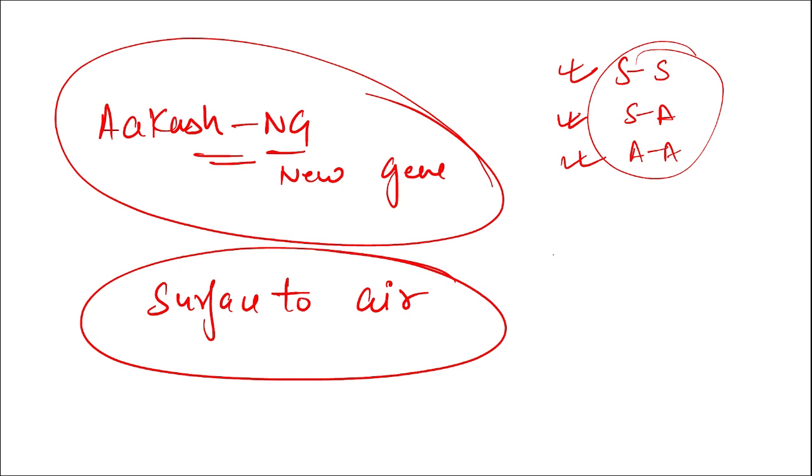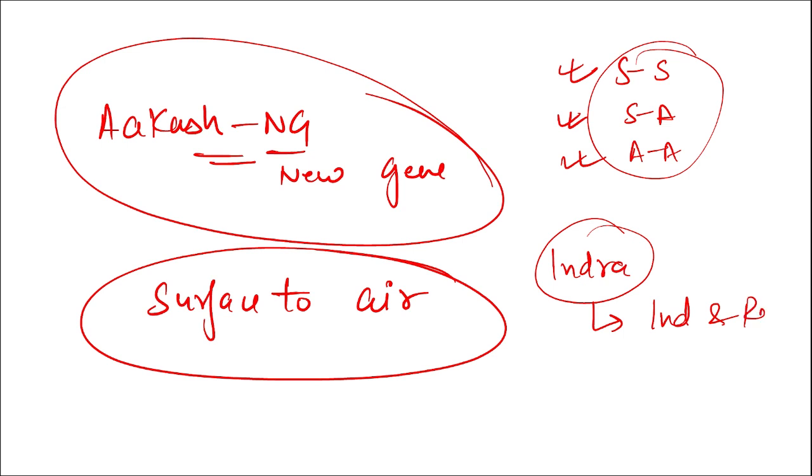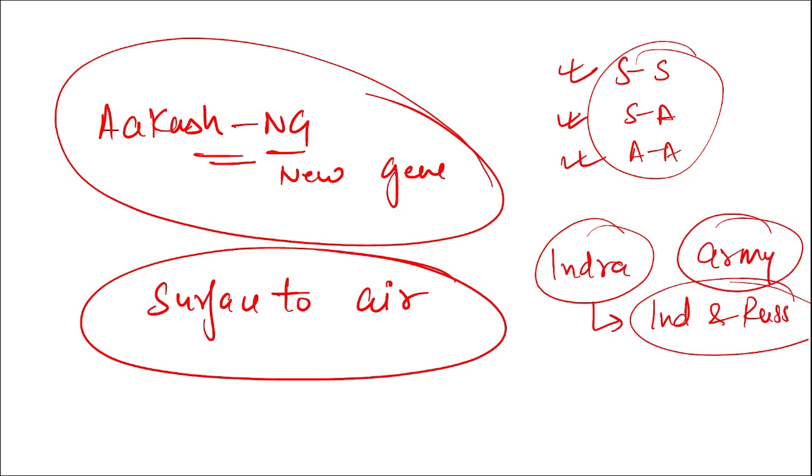Highly important. Alright. Then we saw the Indra exercise. The Indra exercise is conducted between India and Russia. Both armies conduct this exercise. So recently, Indra 21, that is Indra 2021, in the year 2021, this Indra exercise was conducted between the Indian Army and the Russian Army.